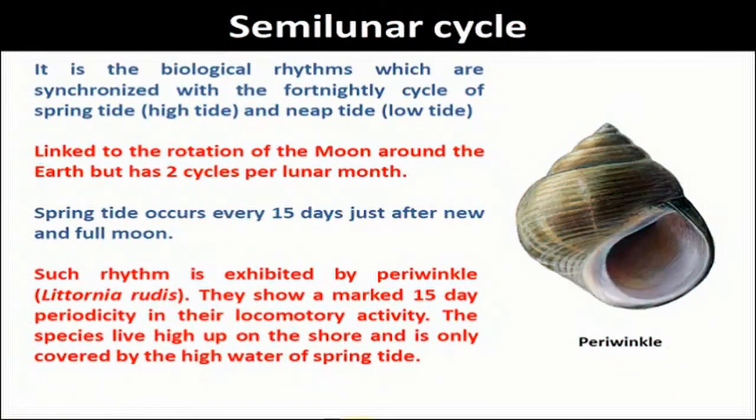As I told you, there are semilunar cycles which are nothing but circalunar cycles. The only difference is that they are fortnightly cycles of spring tide and neap tide. The example is the periwinkle, Littorina rudis, which shows a marked 15-day periodicity in its locomotory activity. The species lives high up on the shore and is only covered by the high water of the spring tide.